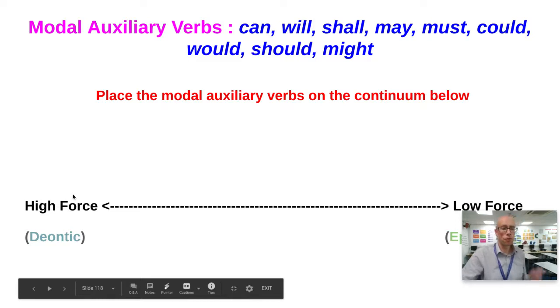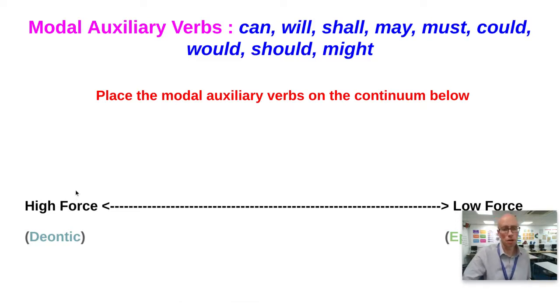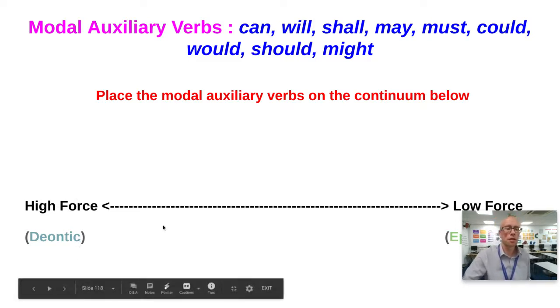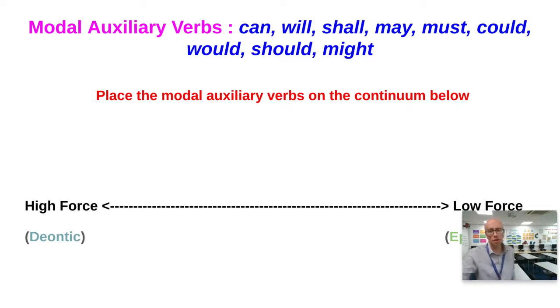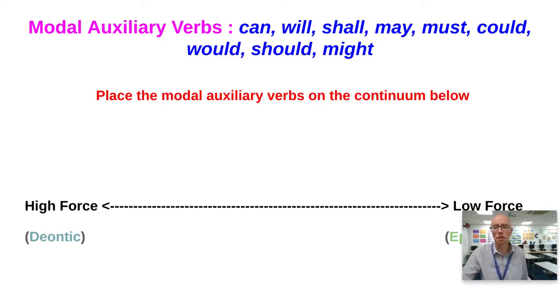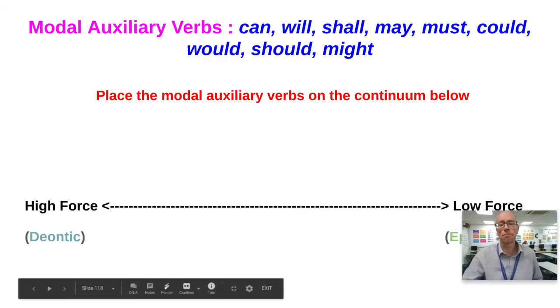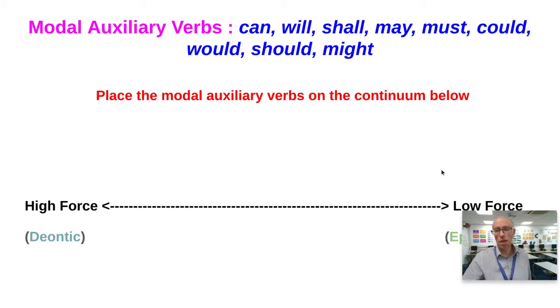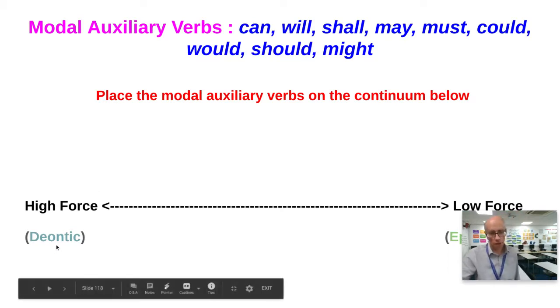So very forceful modal auxiliary verbs are called deontic, and low force ones, and this is the bit that's masked by my head, unfortunately, is called epistemic. Right, so what you need to do is, again, stop the video, here are all the modals, and put them on this continuum. So where are you putting each one of them? Is it a high force one, like deontic, or is it a low force one?